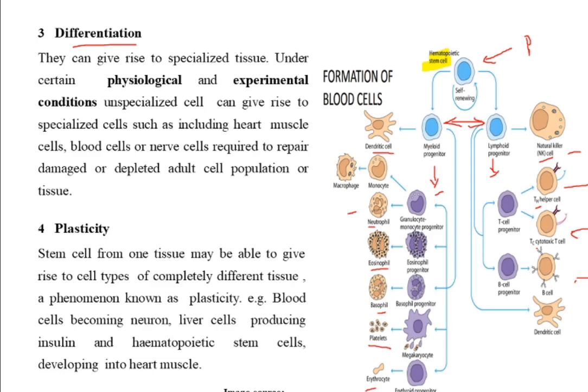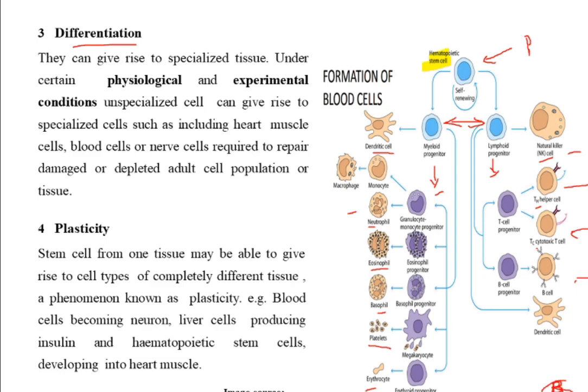That iPSC is getting converted into the beta cells of the islets of Langerhans. You must have studied that beta cells of the islets of Langerhans, which are there in the pancreas, are responsible for synthesis of a hormone called insulin. This insulin is responsible for the decrease in the sugar concentration in the blood. So when insulin is produced, it reduces the sugar concentration in the blood. There are some examples of diabetes where the functional beta cell is not there.